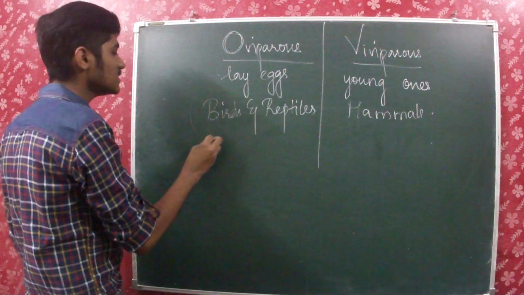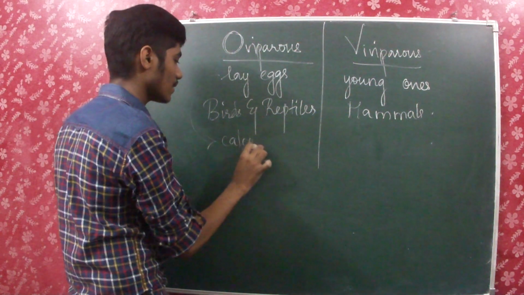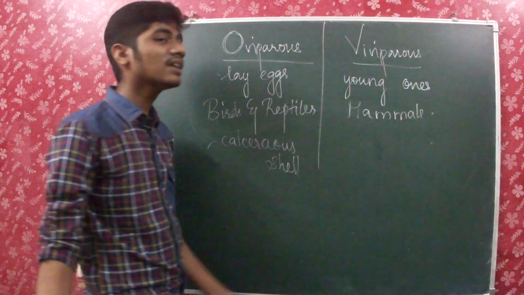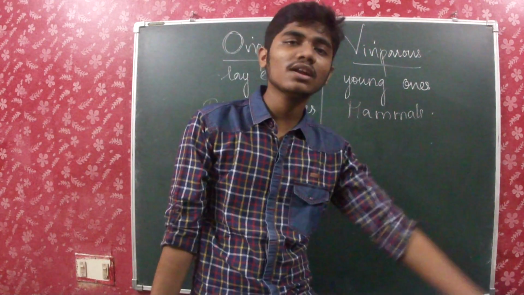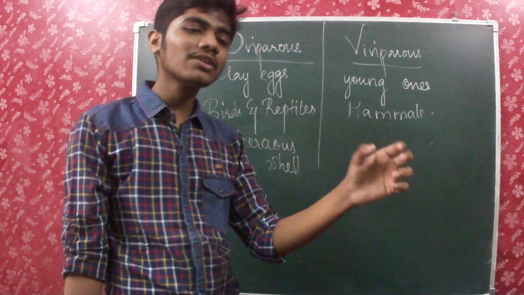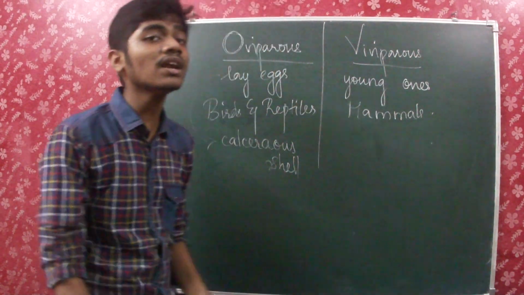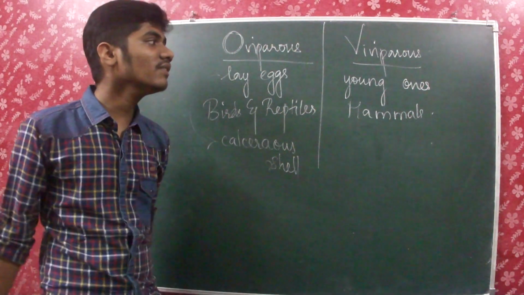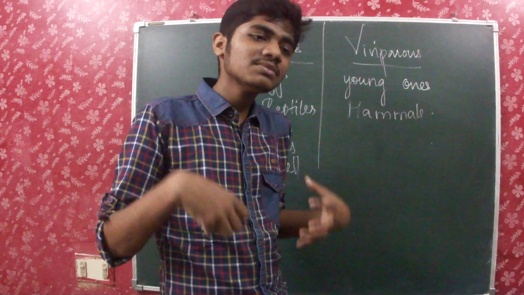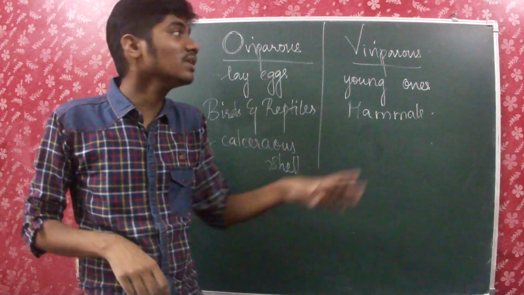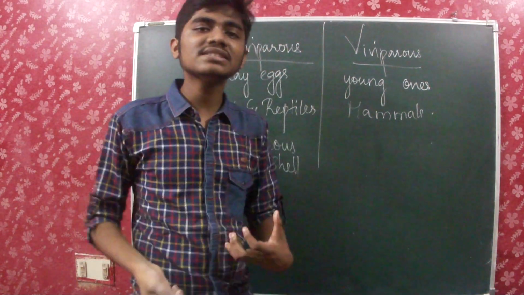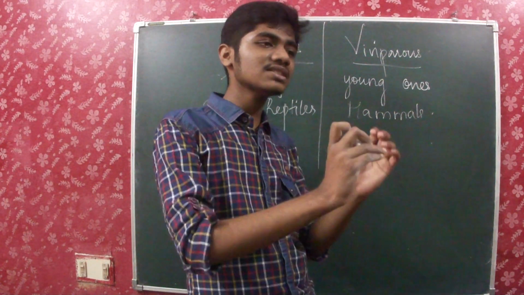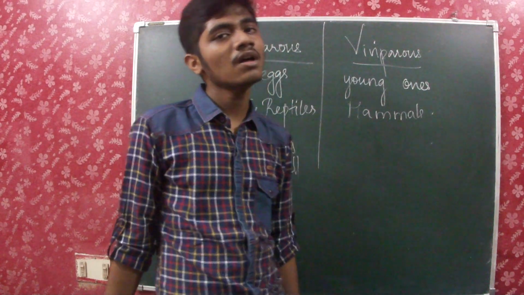Oviparous animals lay eggs which are surrounded by a calcareous shell. The shell is covered by a very hard substance and it is left in the outside environment, and after a particular period of time known as the incubation period, the young ones come out of the egg. In viviparous, the zygote and embryo, everything is formed inside the body, so internal fertilization. After a certain stage of growth, the baby is expelled from the parent's body.